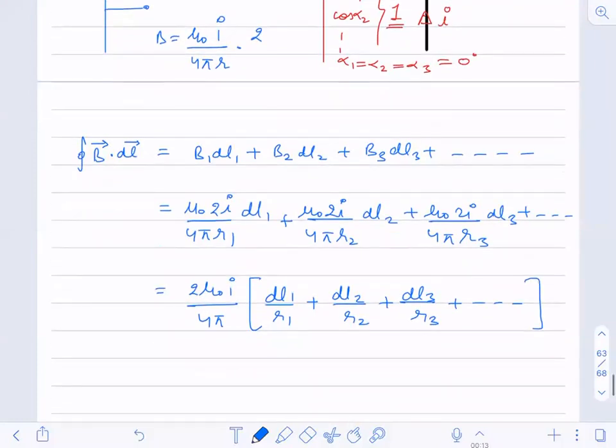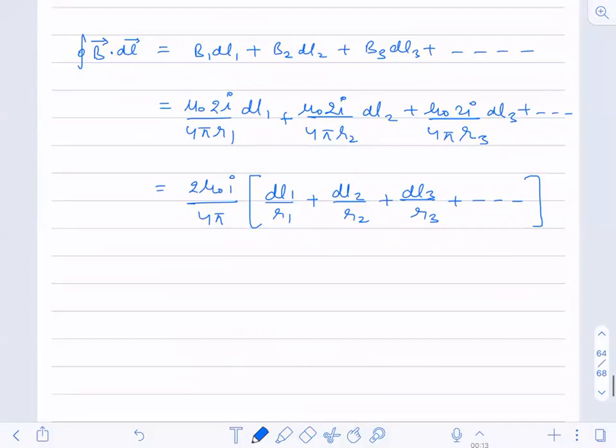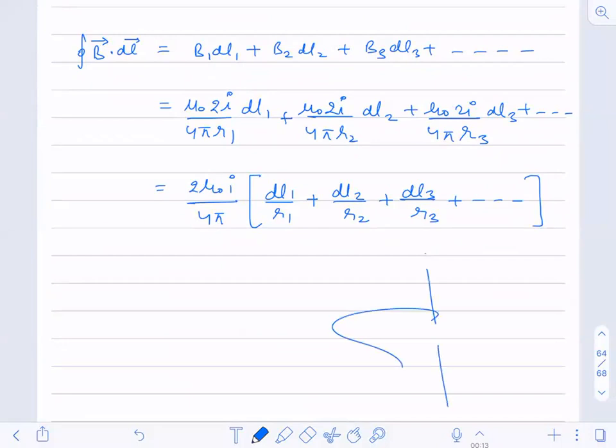Is it okay? Now, what is L by R? Just see here. If this is the loop, this is L. This distance is DL. This is R. What will be theta? R theta will be equal to DL. So theta will be DL by R, yes or no? DL by R is theta, using the arc length.